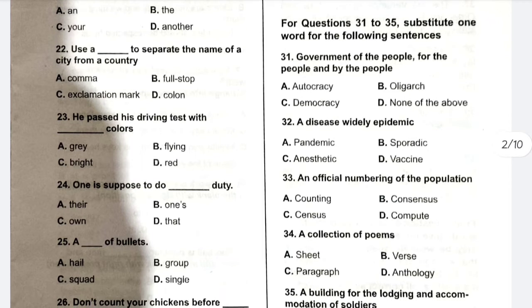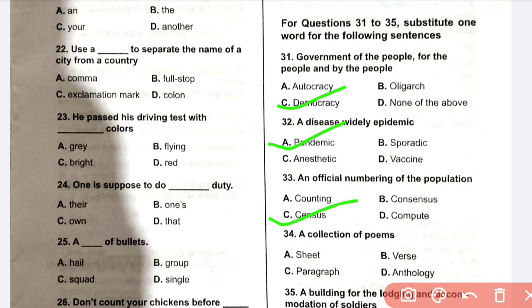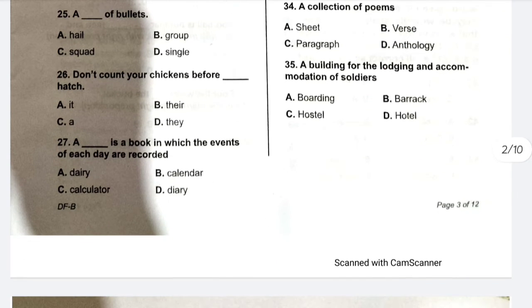31 to 35. Government of the people, for the people, and by the people. This is democracy. This is widely epidemic. This is pandemic. An official numbering of the population. This is C. Census. A collection of poems is D. Anthology. Building for the lodging and accommodation of soldiers is barrack. We used to call it barrack.